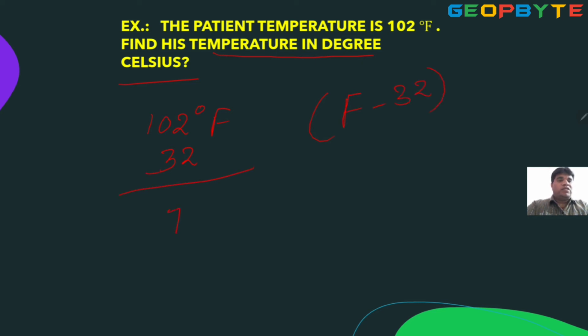So 70. Then multiplication with 5 by 9. So what is the answer? 350 by 9. So simplification, 38.88 degrees Celsius.